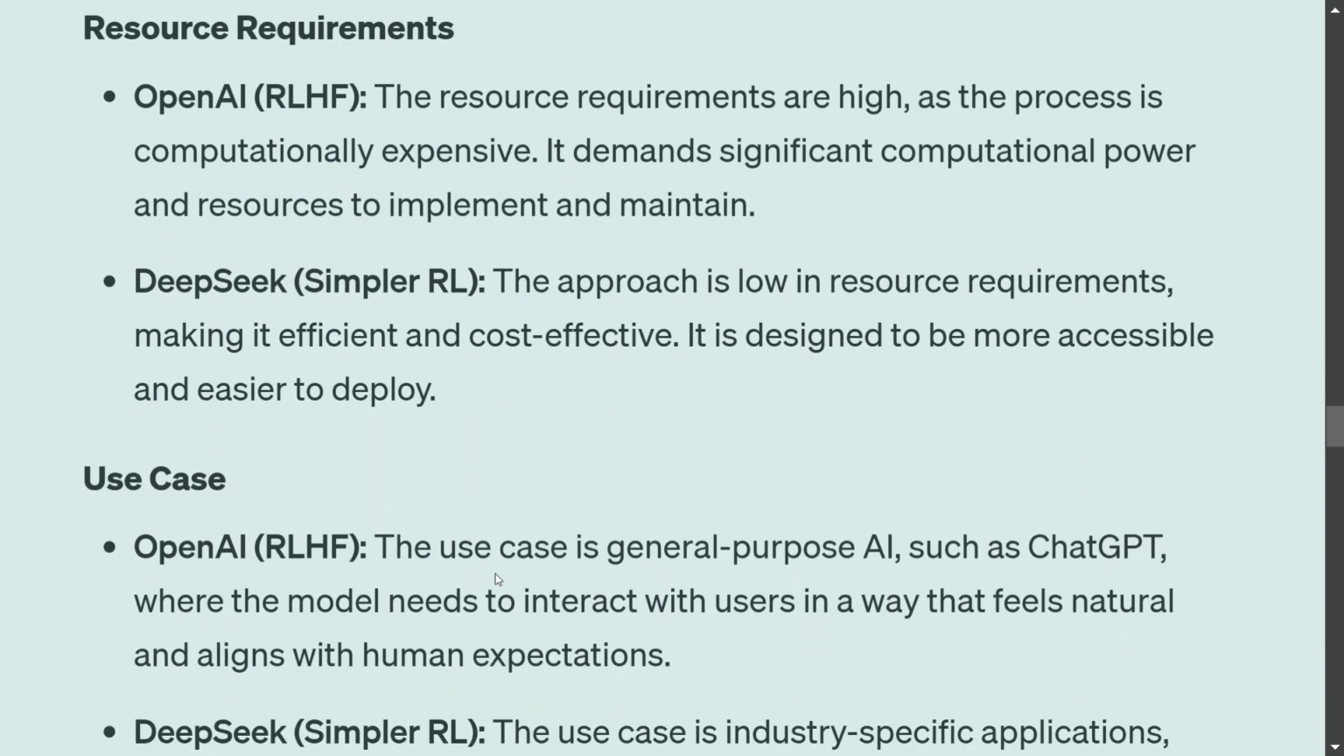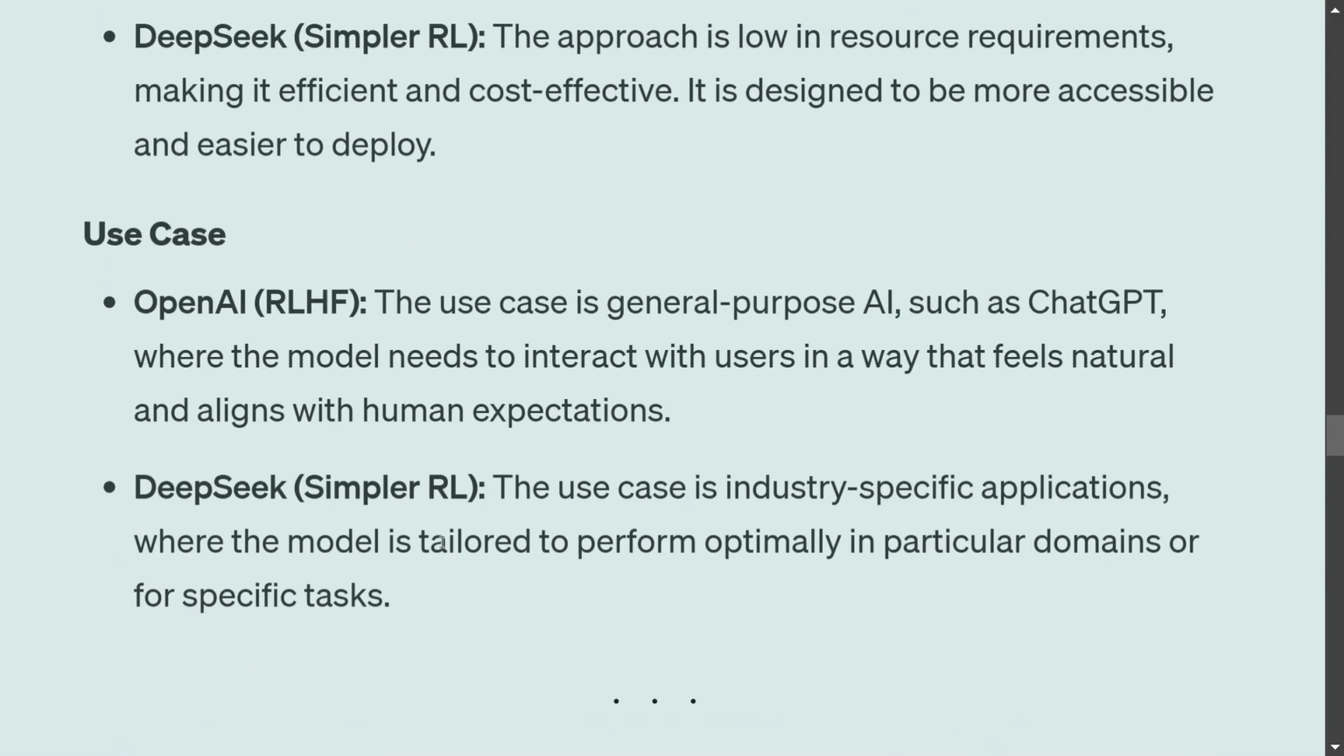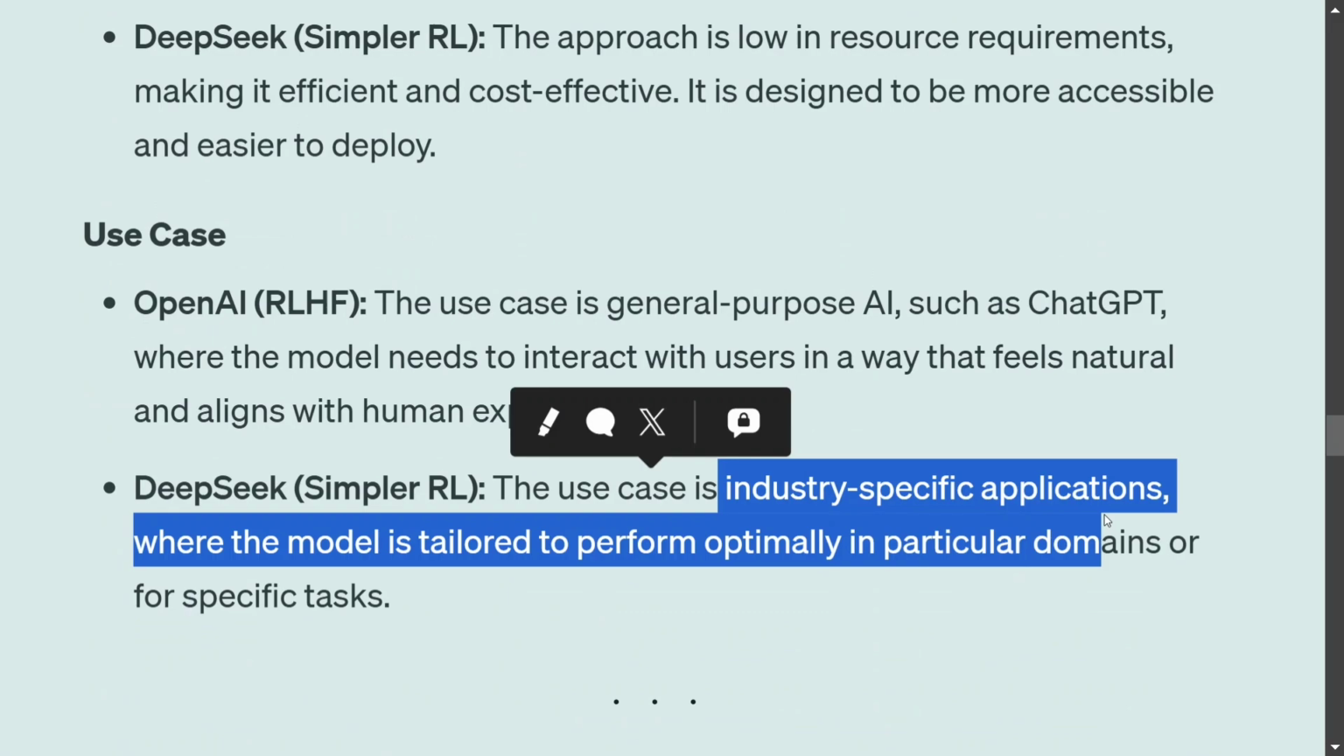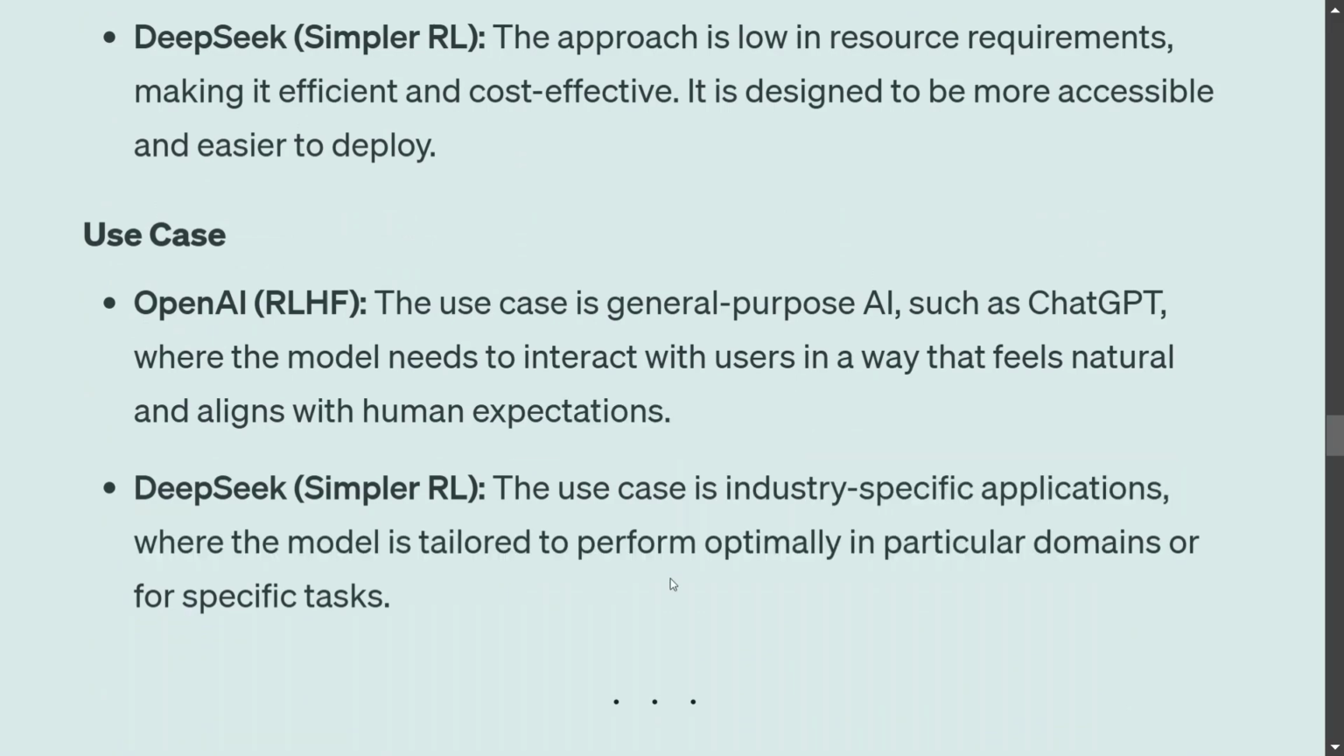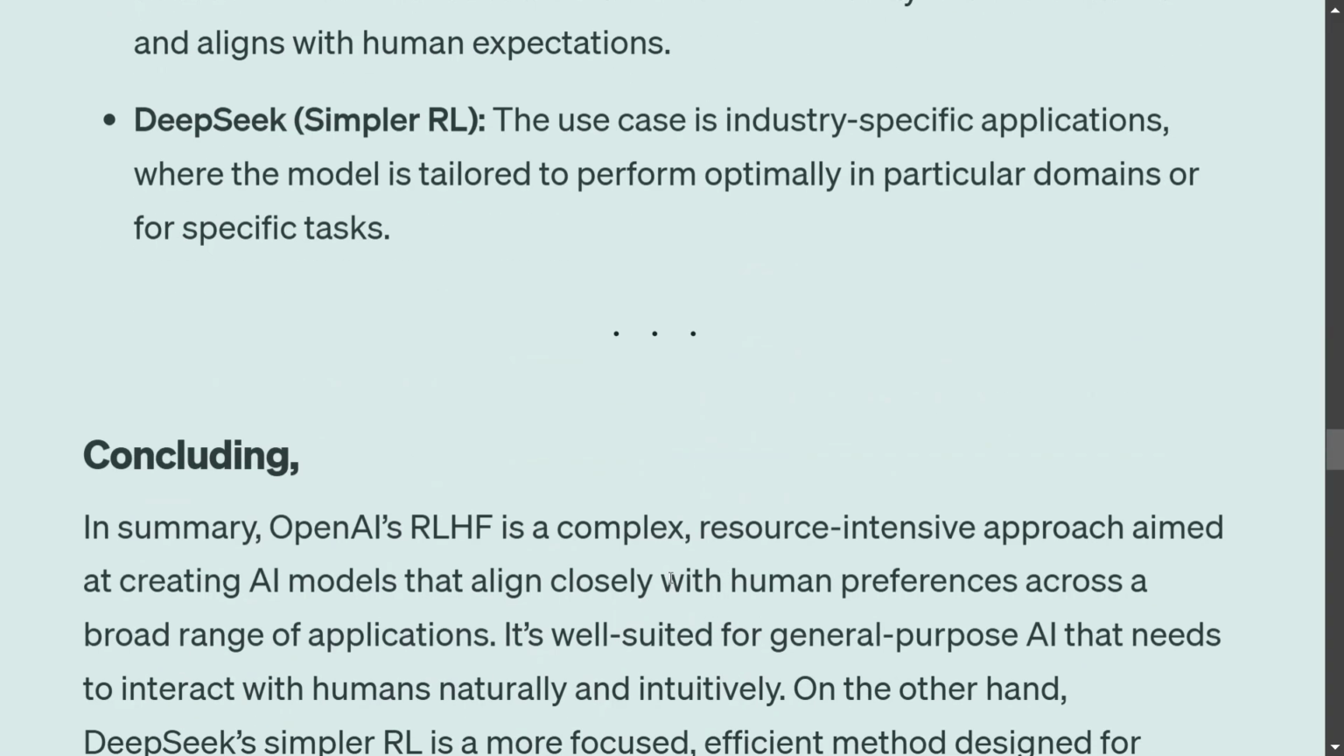Talking about use cases, RLHF is general purpose AI and used for models like ChatGPT, Meta, and all the other models before DeepSeek were using RLHF in some bandwidth or other. While for simpler RL, the DeepSeek R1 model, the use case is industry-specific applications where the model is tailored to perform optimally in particular domains.